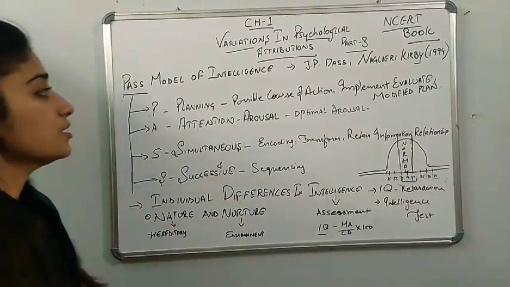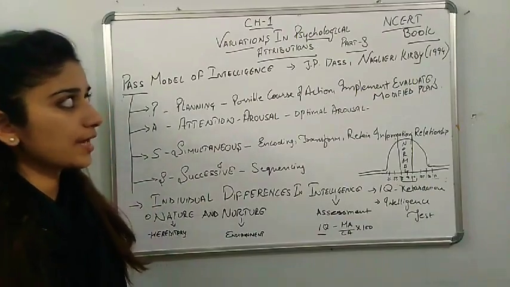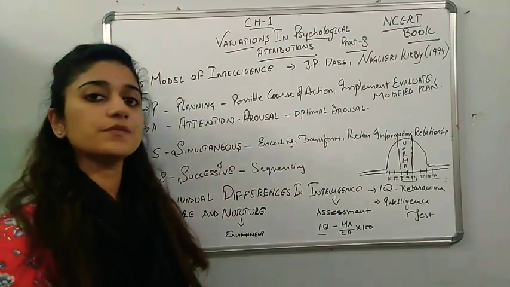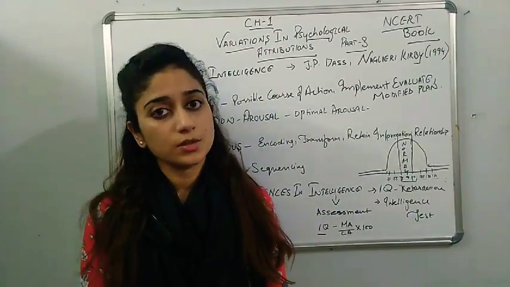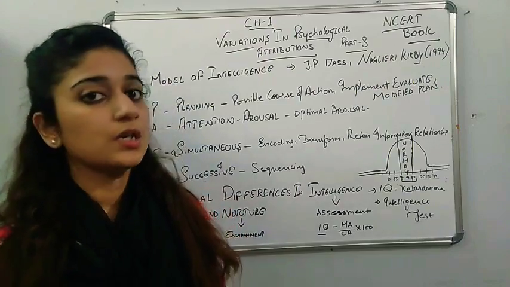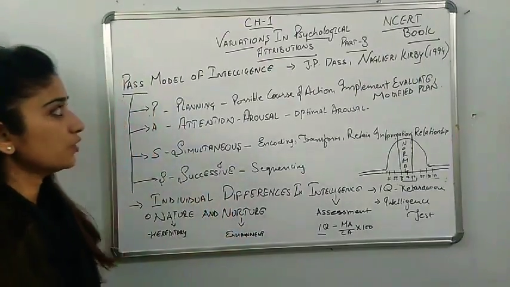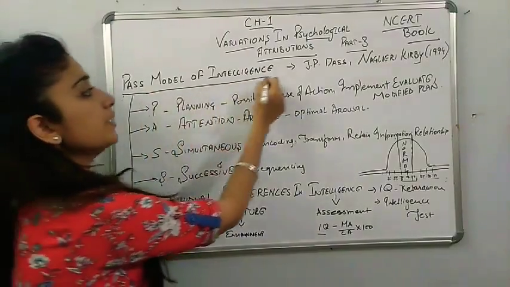Good morning, students. Today we are going to talk about the third part of variation in psychological attribution. In the previous two parts, we talked about the important definitions and the theories of intelligence up to the multiple intelligence theory. Today, the theory we are going to talk about is the PASS model of intelligence.